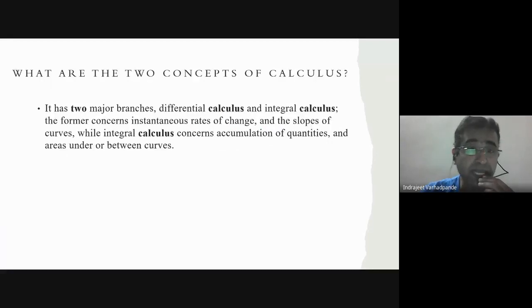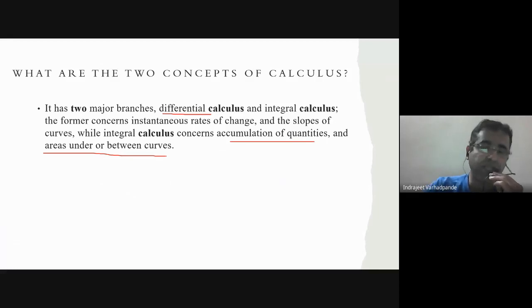So, what are the two important concepts of calculus? It has two major branches, differential calculus and integral calculus. So, we will be dividing our calculus into two parts. One of them is differential calculus, another one is integral calculus. The former, differential calculus, concerns instantaneous rates of change and the slopes of curves, while integral calculus concerns accumulation of quantities and area under or between the curves.